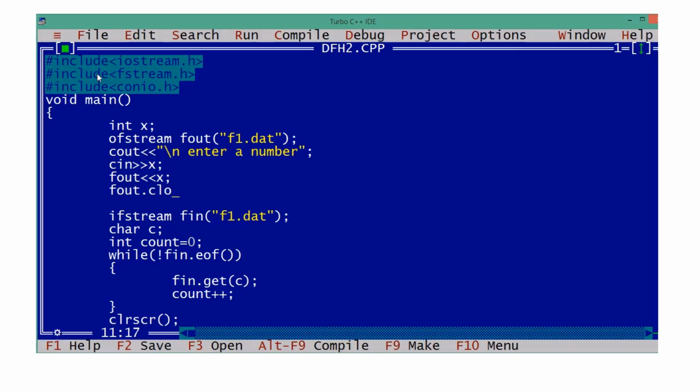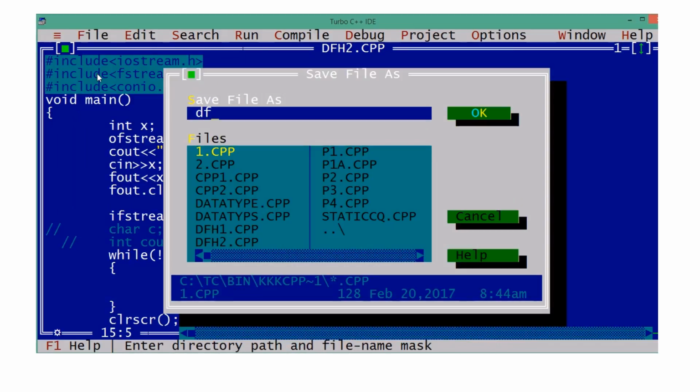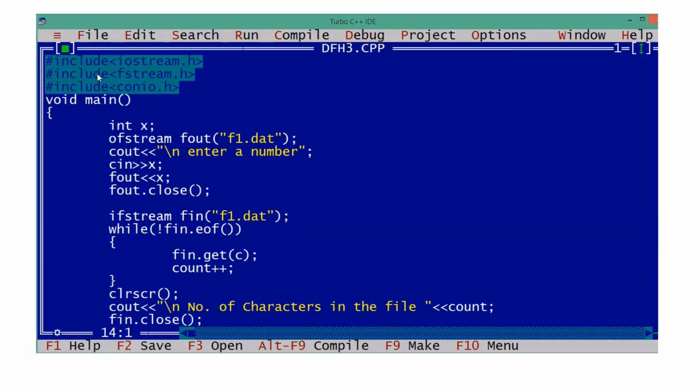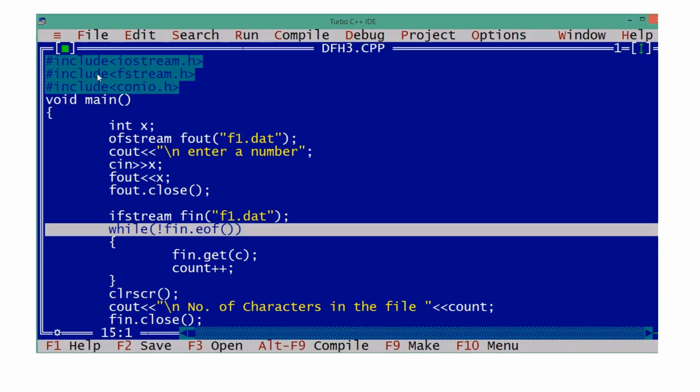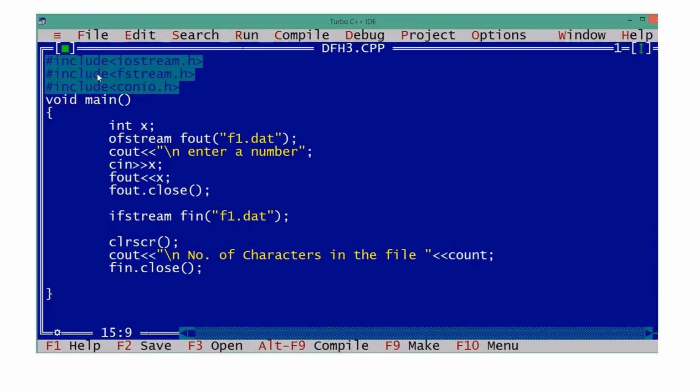Then close that file. Now you read from the file. So what are we reading? We are reading an integer. We are not doing any count and all. Whatever is there in that file, only one integer is there. So that we are reading and displaying on the screen.